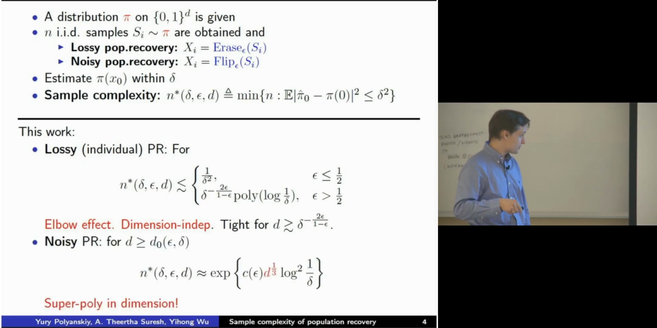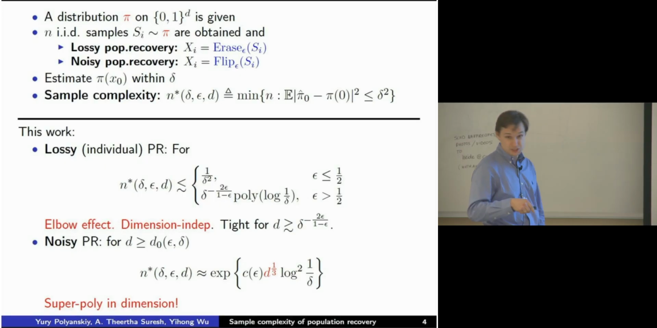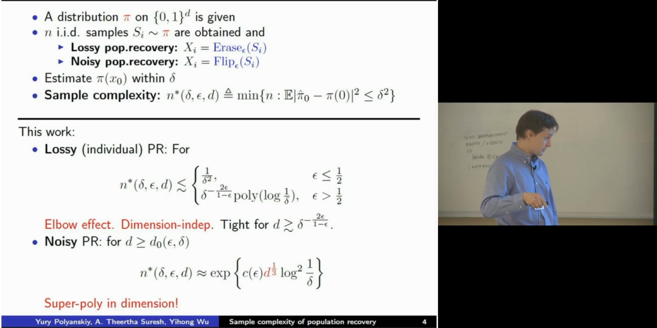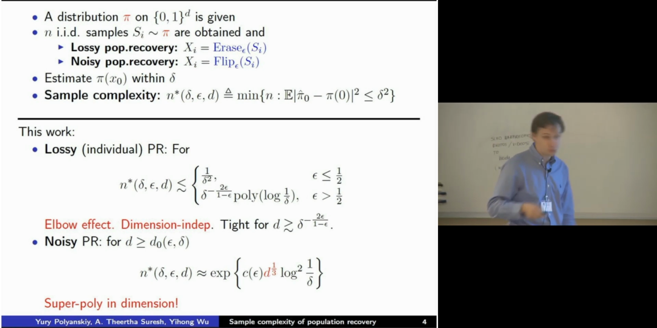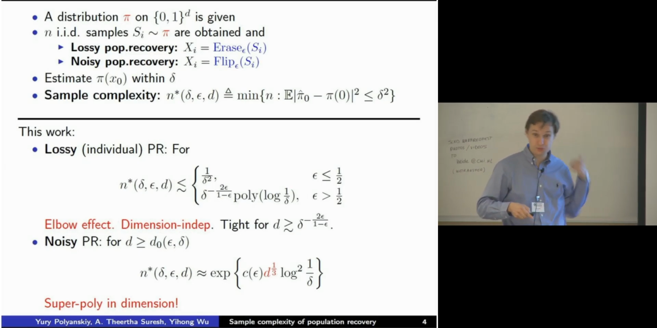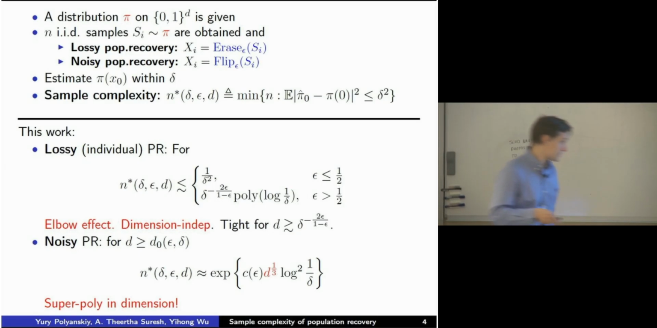For noisy population recovery, we again prove a tight estimate on the sample complexity, but in this case it's a very depressing result. It shows that in the noisy setting, when the respondents lie, you need a number of samples exponential in the cubic root of the dimension. That explains, by the way, why all the previous works assumed in addition that the distribution is sparse.